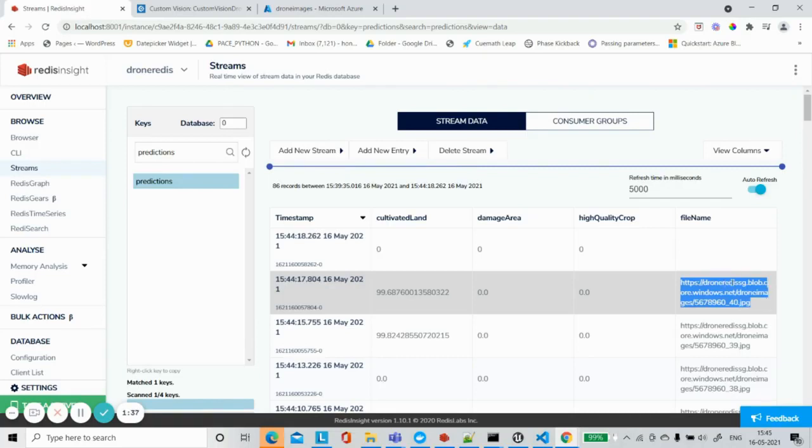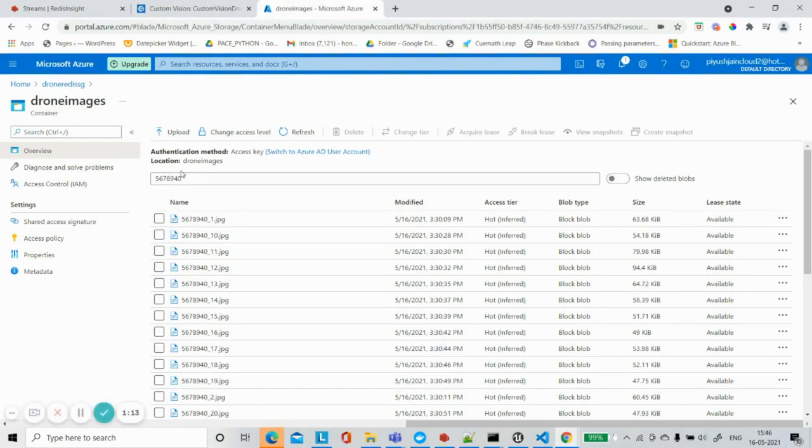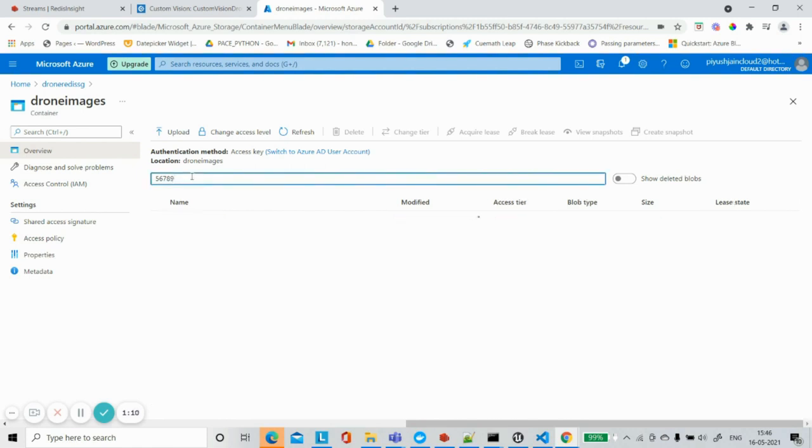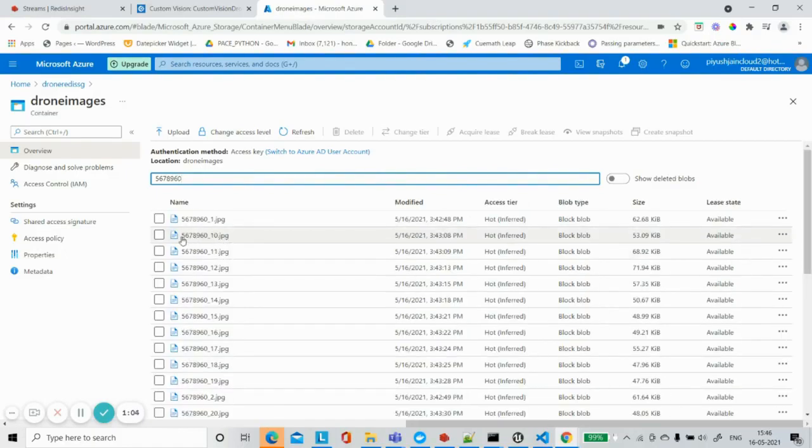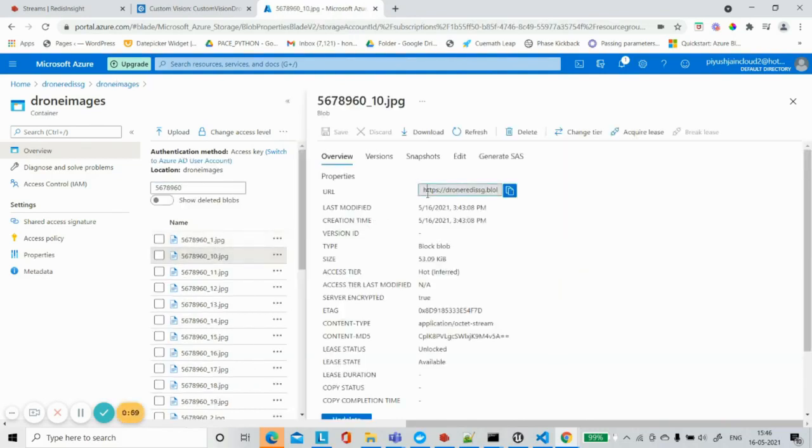The file name is a URL of the Azure Blob Storage where we are storing the modeled image. Our front-end app is listening to this stream and getting the data in real time on the front end. So let me show you our modeled image on the Azure Blob Storage. This is our Azure Blob Storage, and our inspection ID was 5678960. All the images which are processed are saved here. Let me open one of the images.